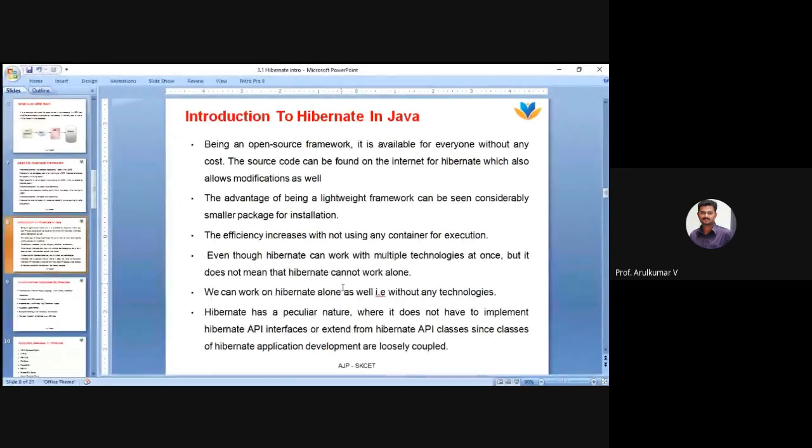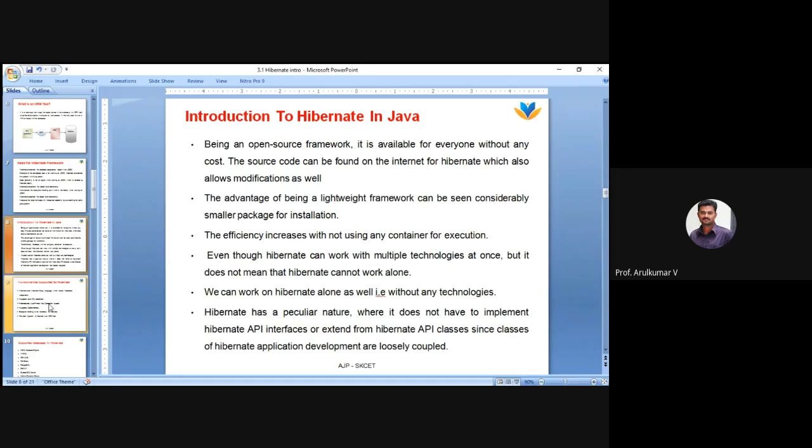It has a peculiar nature: you do not have to implement Hibernate API interfaces or extend Hibernate API classes, since classes of a Hibernate application are loosely coupled. It is already available as a Java file, so there is no need to implement any API classes. You just import the jar file downloaded from the internet, and you can use it. If your system is connected to the internet during Eclipse installation, it will automatically get updated from the internet.